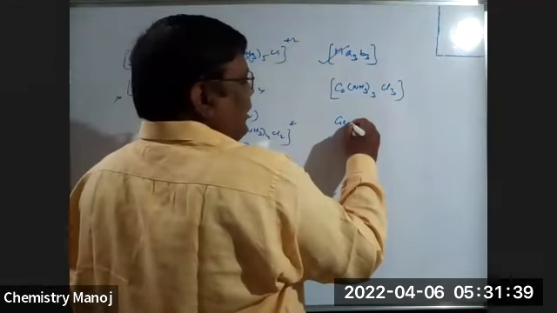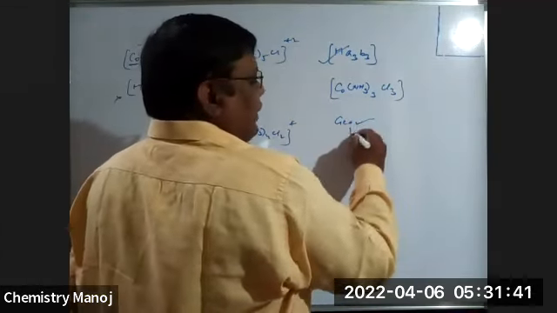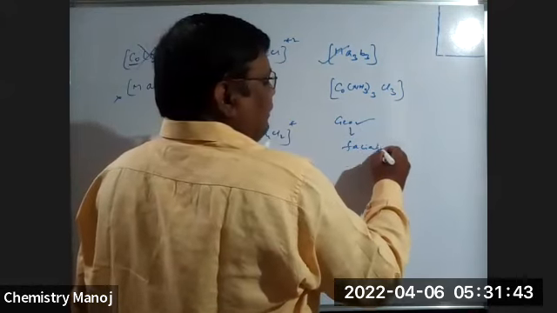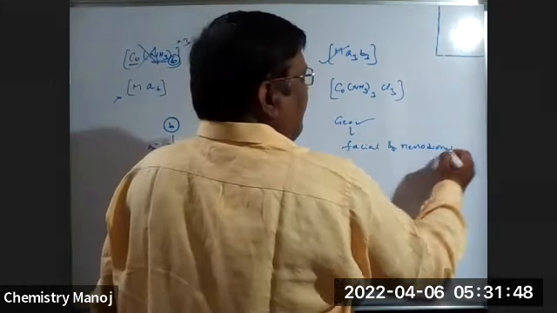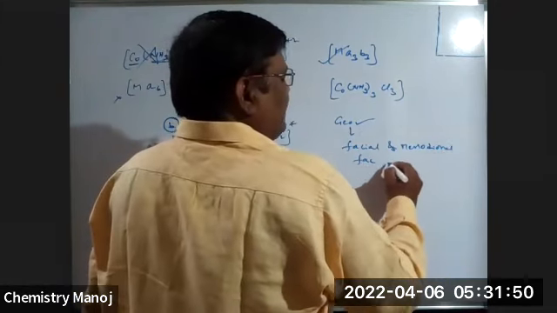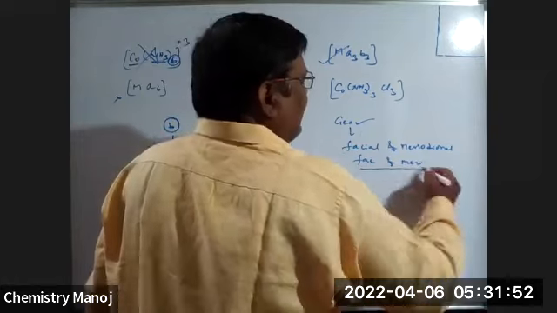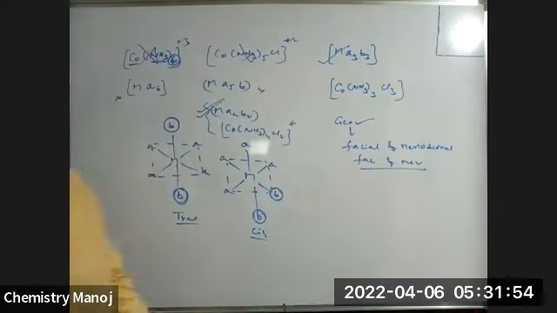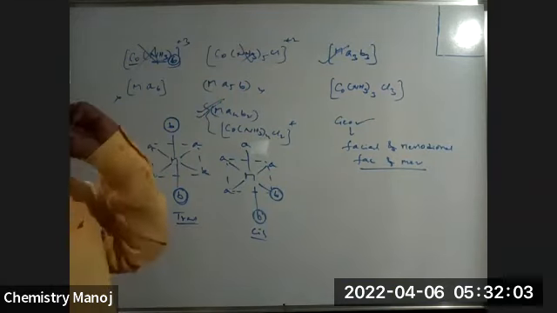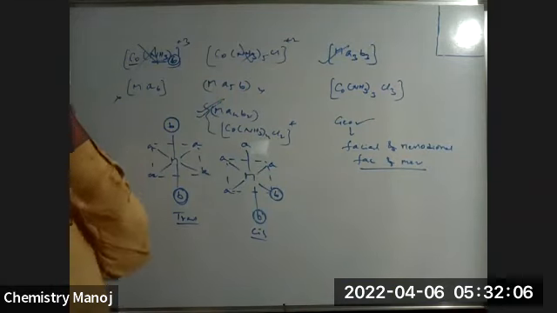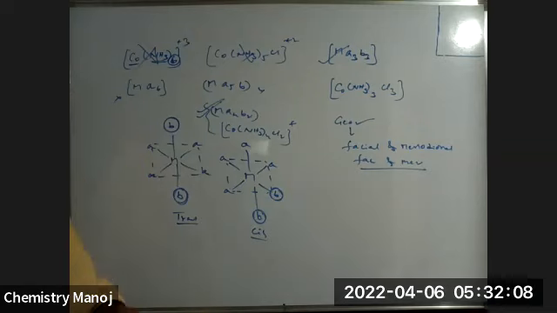Geometrical isomerism is possible, particularly facial and meridional. Facial and meridional isomers are nothing but geometrical isomers.